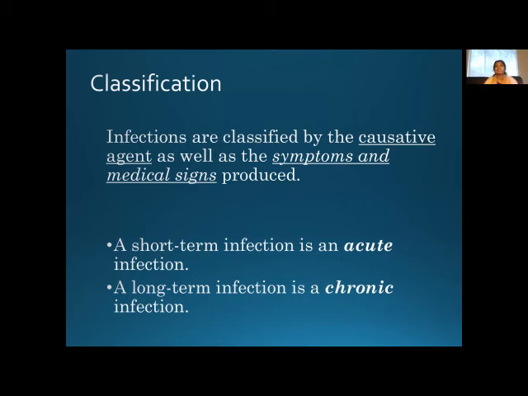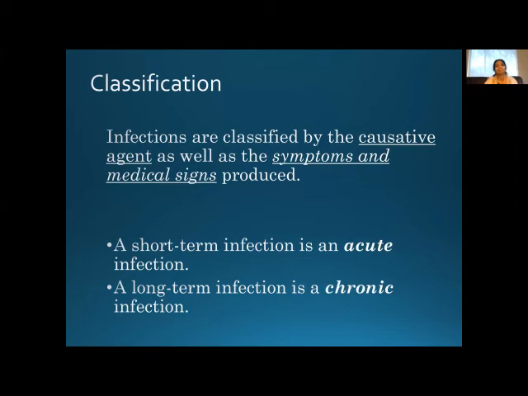Then there is another category of infection called acute infections and chronic infections. I hope you are already familiar with this. Acute means very short term infection. Immediately after the infection has occurred, you get a cold and then it develops into disease, and flu or influenza or COVID, whatever it is.